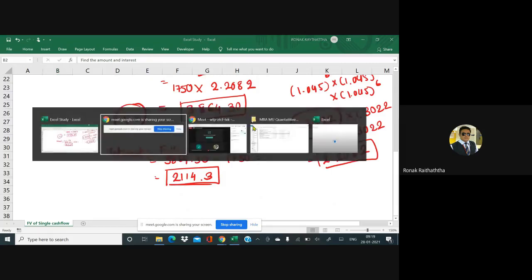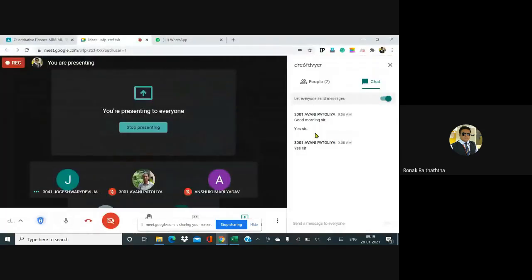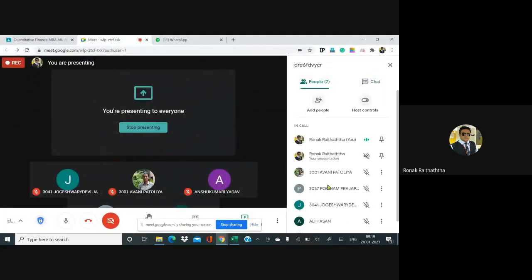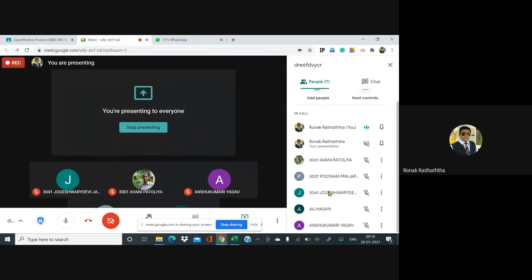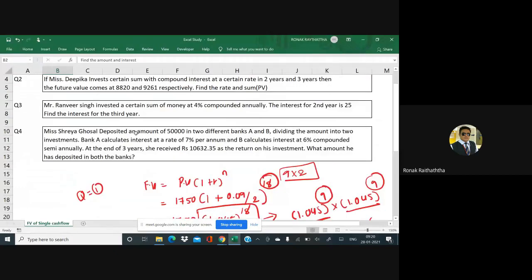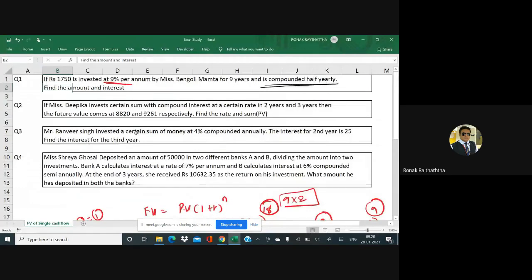Is it clear, Avni? All of you? Oh, good. We have Ali too. We have Miss Anshu. Good to see that. Miss Poonam as well. So all those who have joined recently, please take a snap of it.